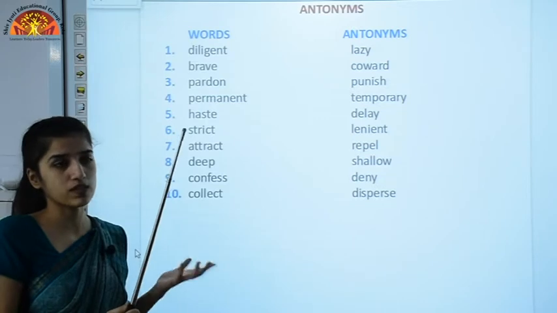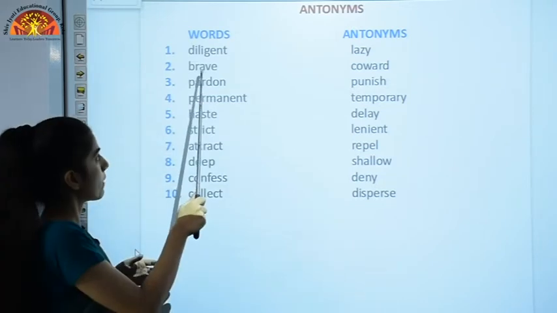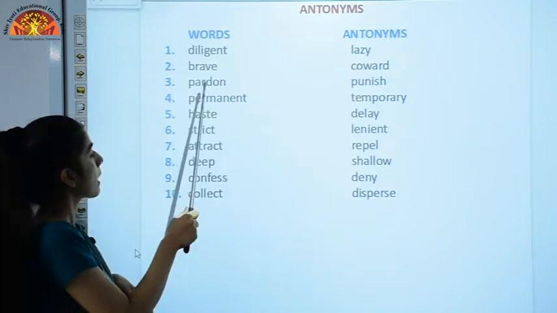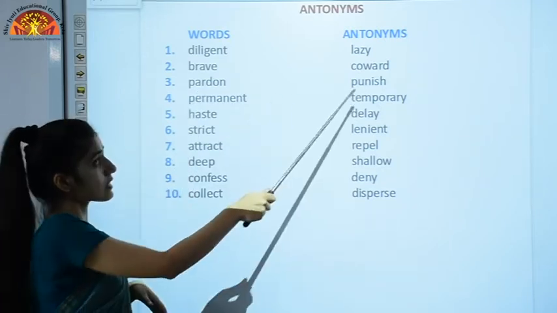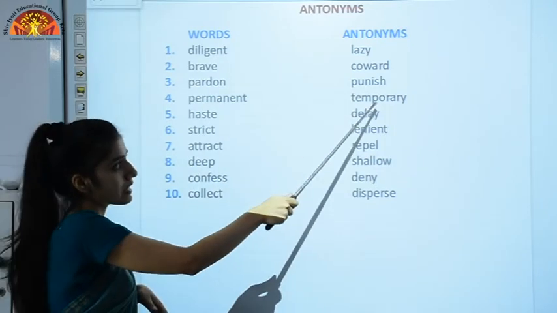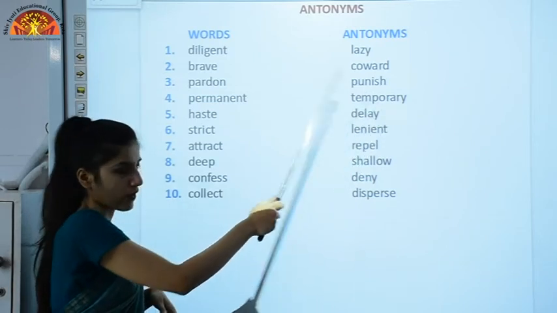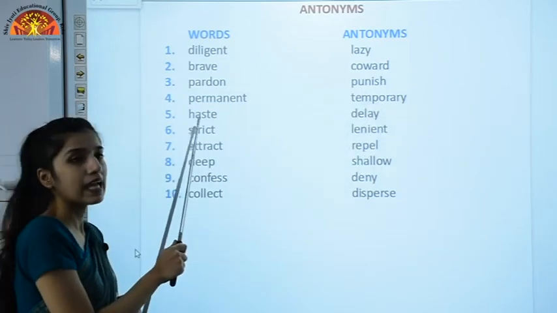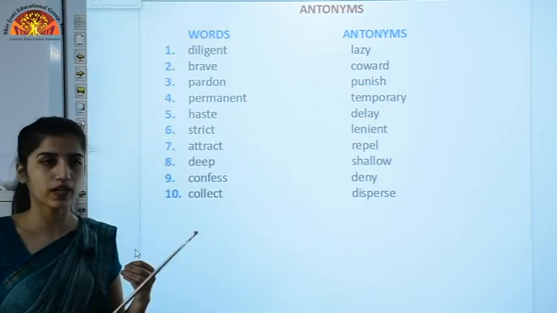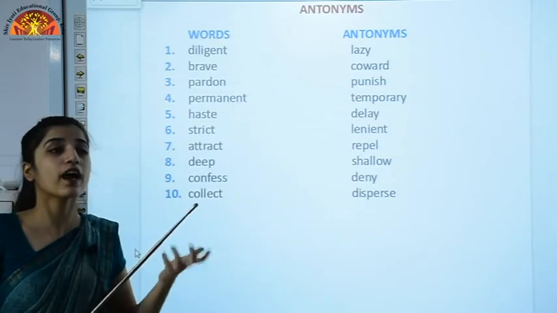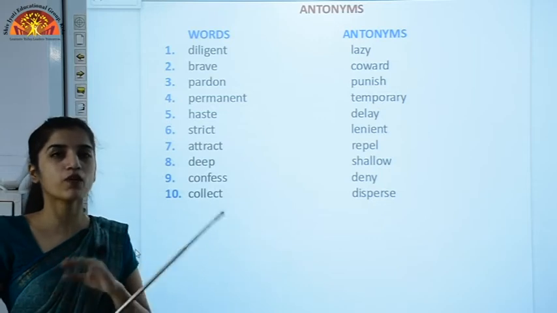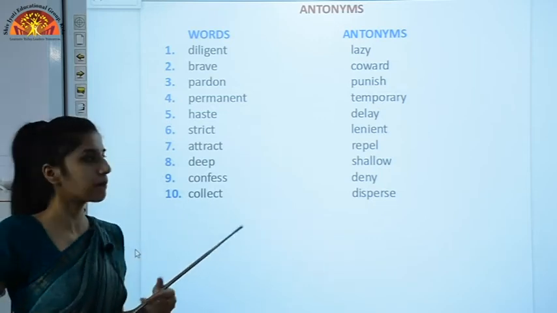Brave, all of you know what is the meaning of brave. Okay, brave's opposite is coward, means darpok in Hindi. Okay, pardon. Pardon opposite is punish. Next is permanent. Permanent's opposite, antonym, is temporary. Moving to the fifth one, that is haste. So the haste opposite is what? Delay, when you are delaying something. Okay, haste means when you are in a hurry. Okay, and delay means when you are delaying something.